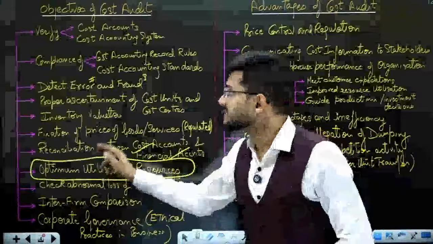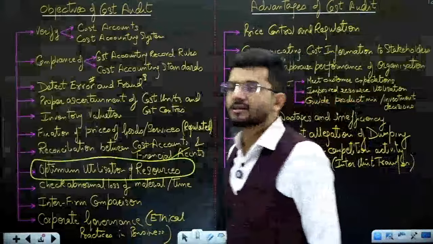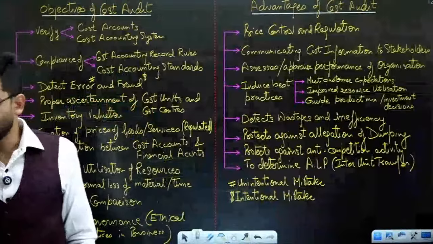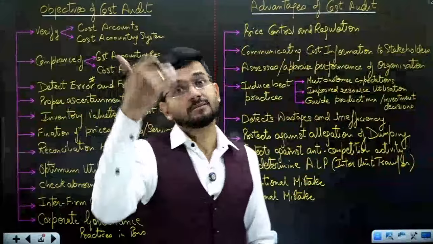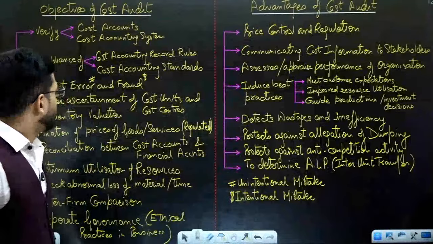Optimum utilization of resources. This is another objective of cost audit, that we will ensure that there are minimum wastages in the cost accounts and in the working of the company, and there should be maximum profit. That is how we'll ensure that the cost accounting is done appropriately.